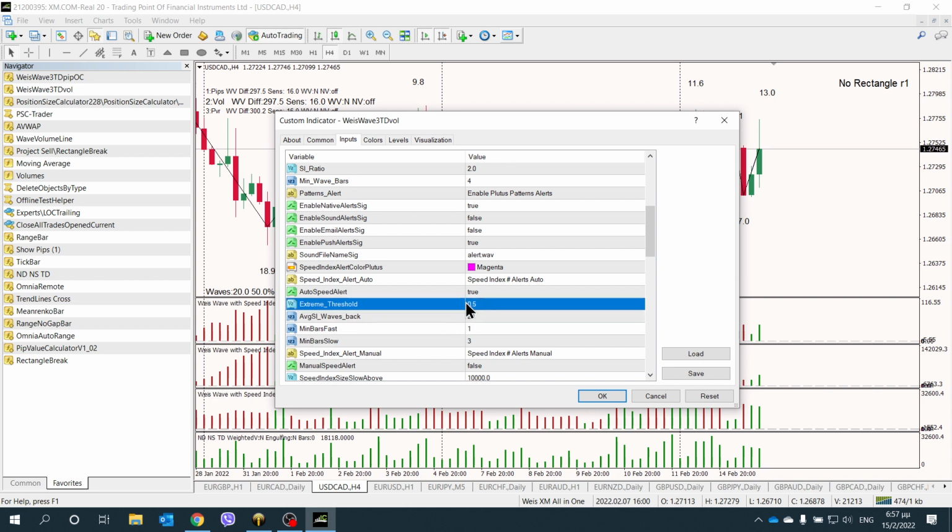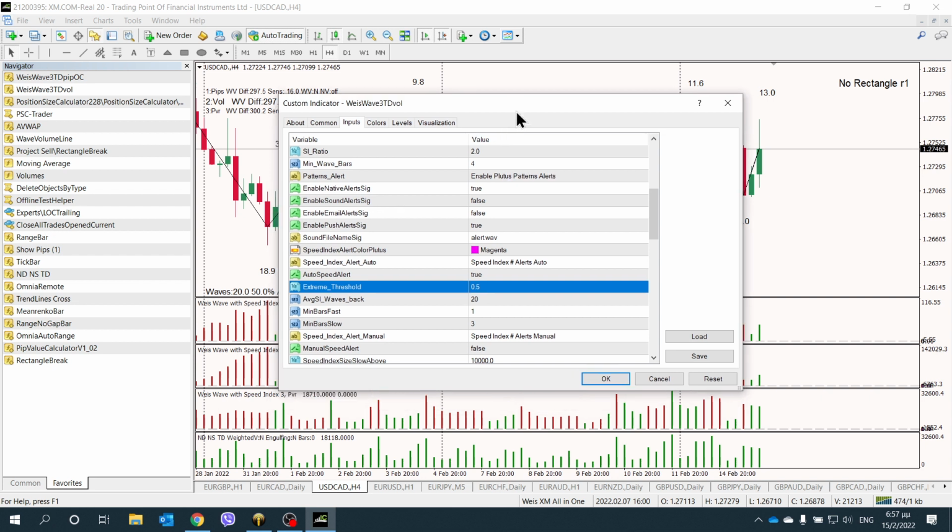So the threshold, what is extreme? Is it 50% above the average? Is it 30% above the average? The lower you set this number, the more signals you're going to get. The higher, the fewer signals you're going to get. So in this case, the 0.5 means 50% above or 50% below the average.